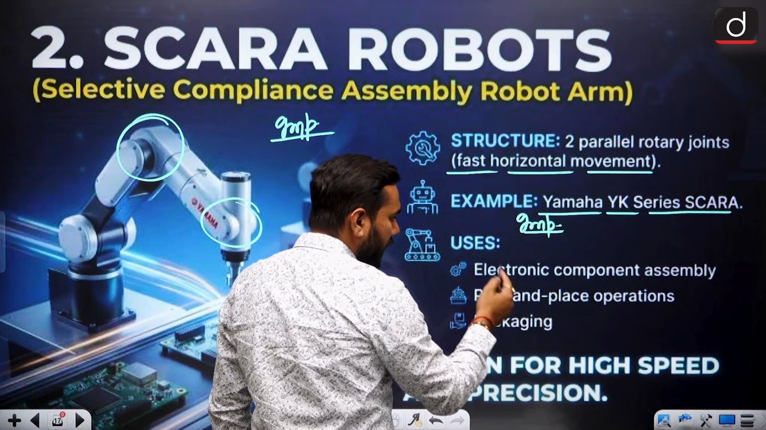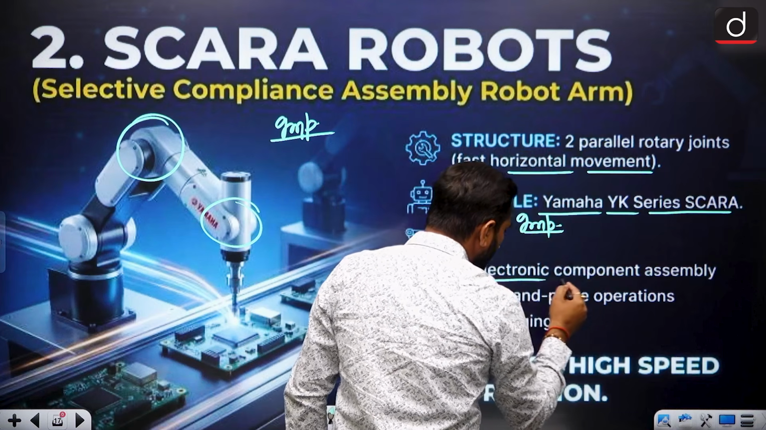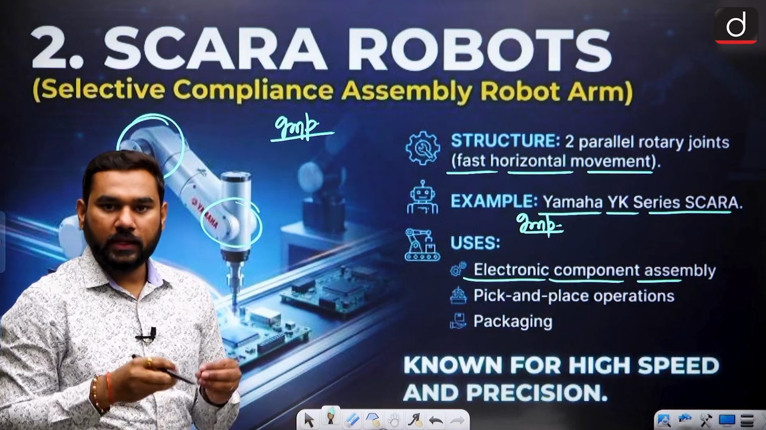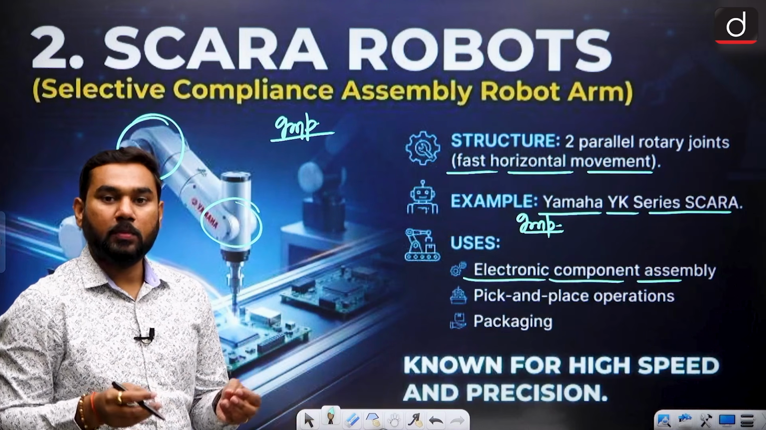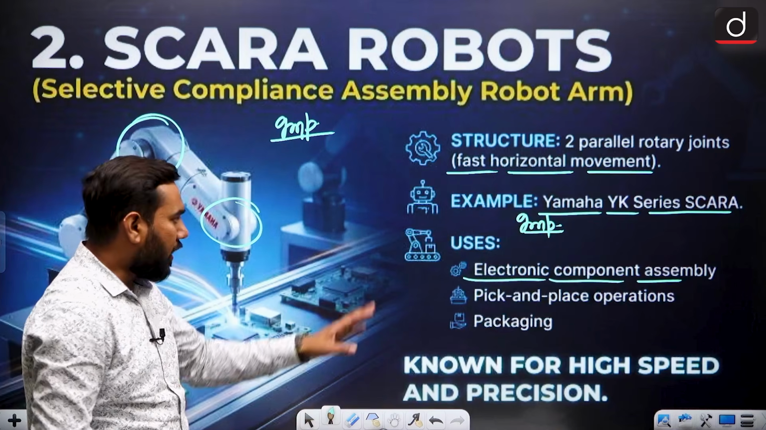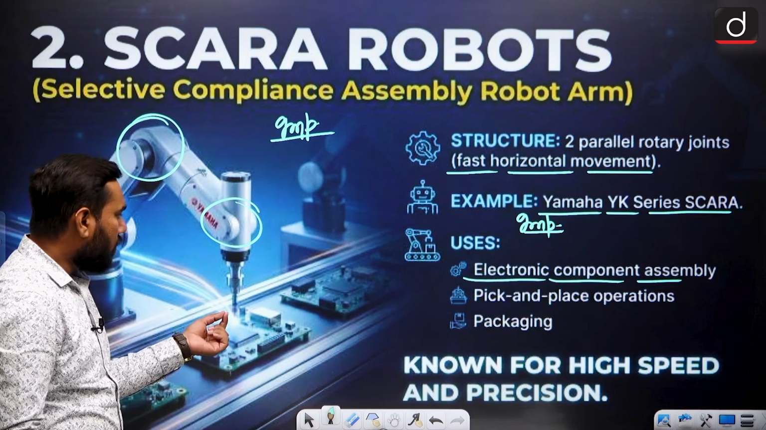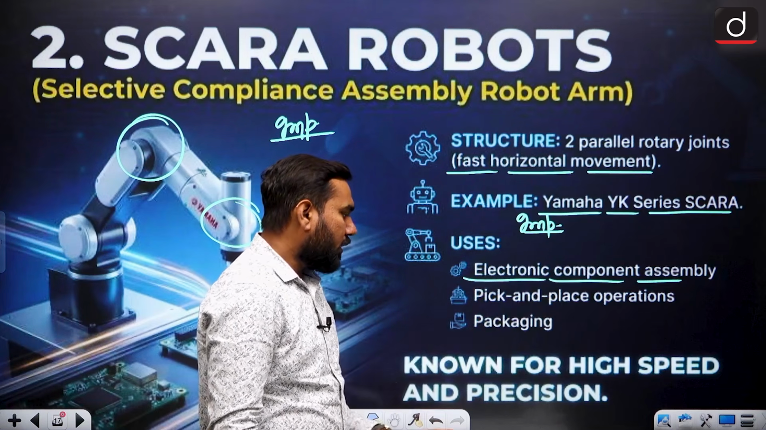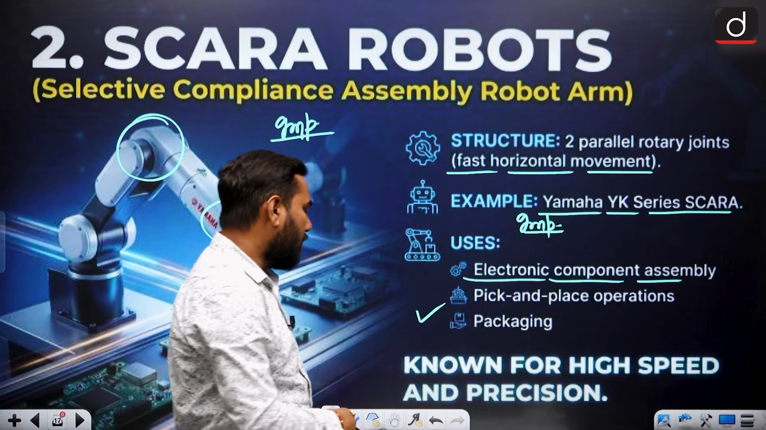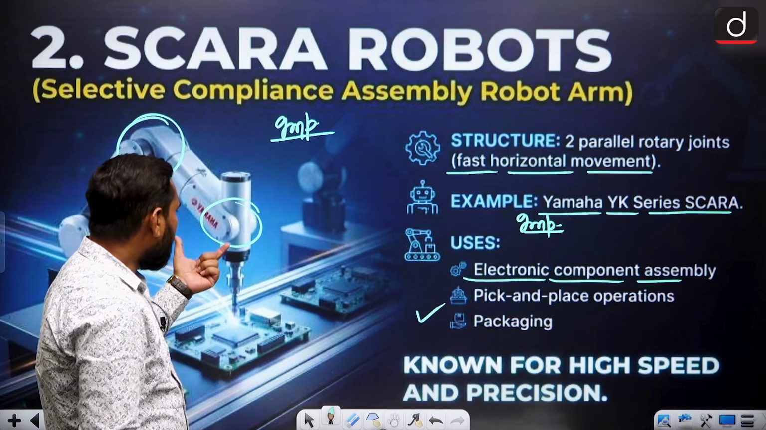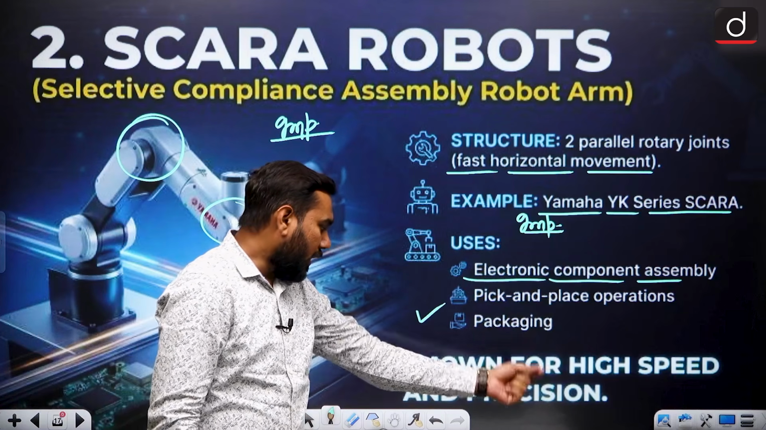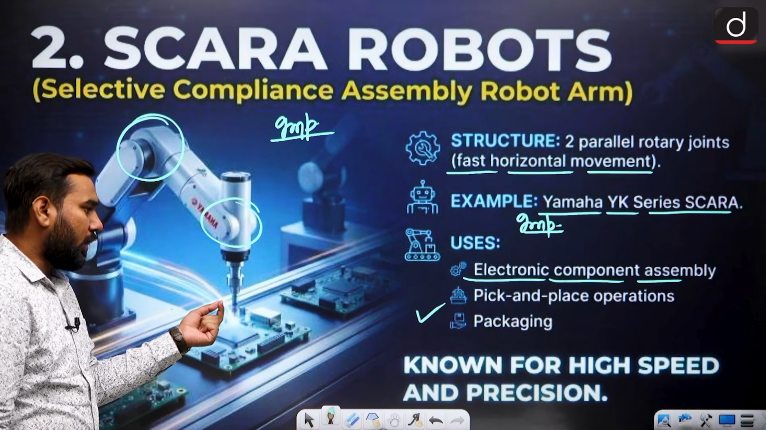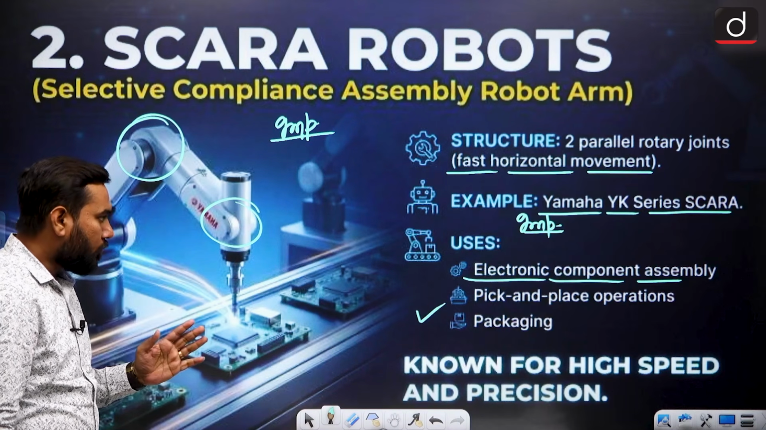This can be used in electronic component assembly, because this is more precise, like in mobile making. So if we talk about mobile assembling, TV assembling, or maybe electronic device assembling, that can be used, because it is very precise work, very famous one. This one is used in pick and place operations and packaging. It is important for its high speed and precision because the nozzle is very sharp. So you can use it for small work also. So that is SCARA.